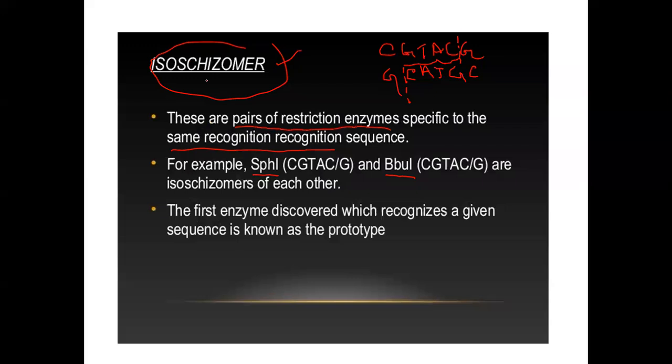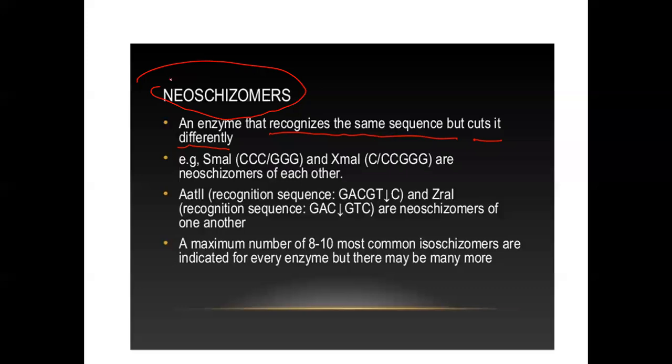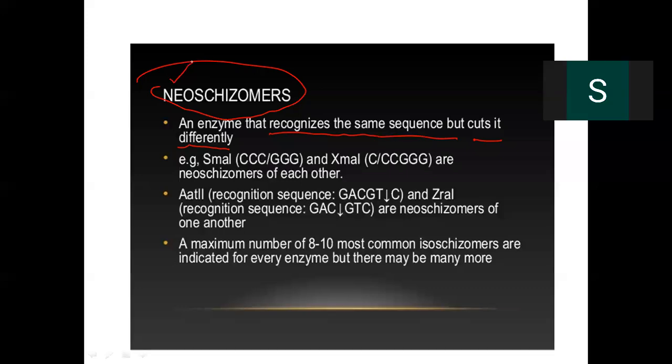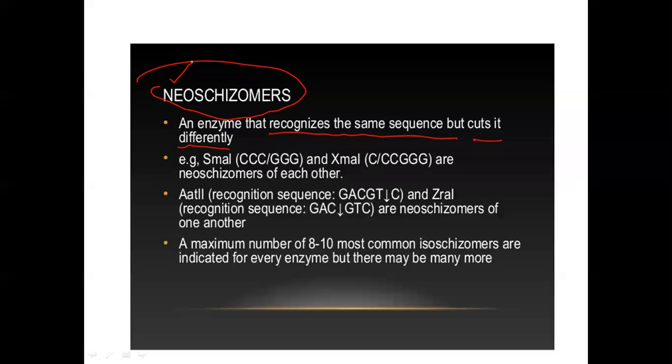When I put "iso," the term iso means all are the same. That means the recognition sequence is the same and the cutting pattern is the same. But when I put "neo," it means somewhere it is different. Where it is different, the cutting is different. Recognition is the same, cutting is different. There is one example, SmaI and XmaI.